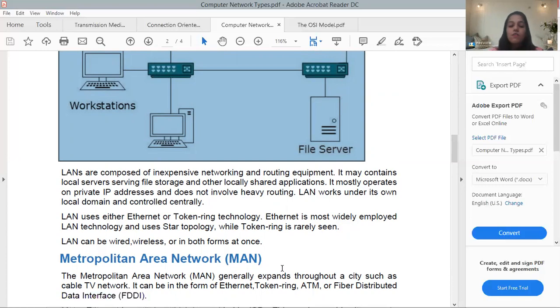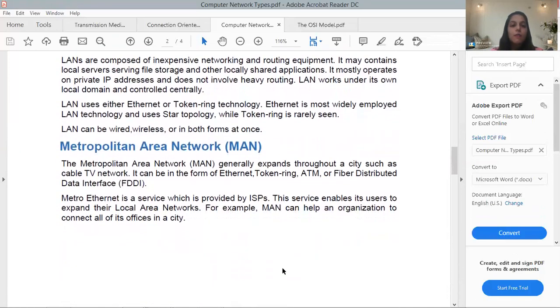Okay, so MAN is the metropolitan area network. Metropolitan means it covers a whole city, such as a cable TV network, right? It can be in the form of Ethernet, token ring, ATM, or Fiber Distributed Data Interface (FDDI). Again, these are the methodologies for connectivity, the ways to connect the network: Ethernet, token ring, ATM, FDDI.